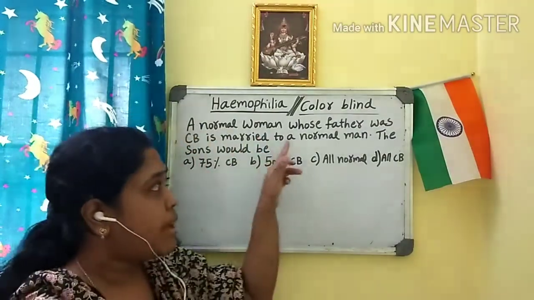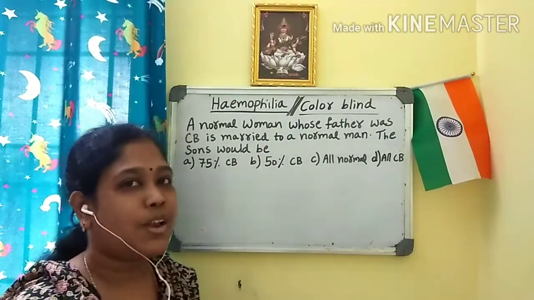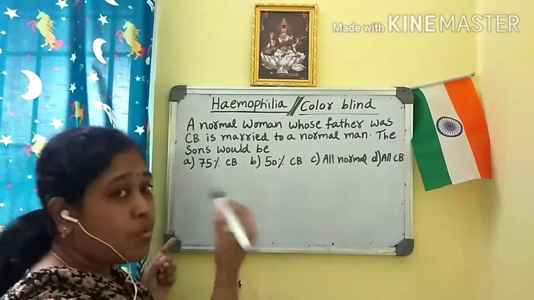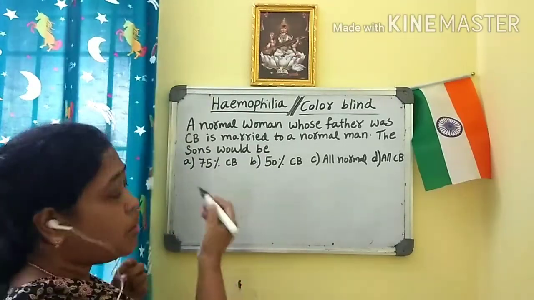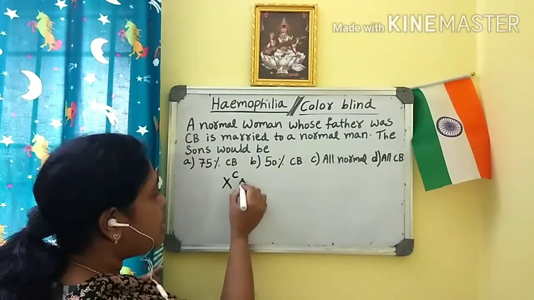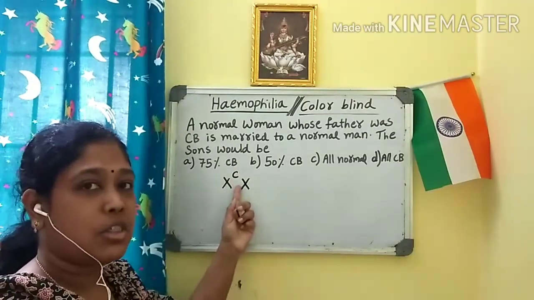A normal woman whose father was colorblind. So now itself we will get to know, because we have solved the previous problems. Father was colorblind and a normal woman means the woman may be a carrier. Okay, so the woman is a carrier.